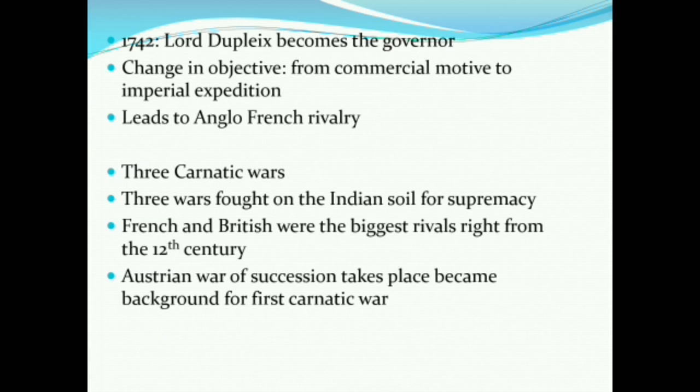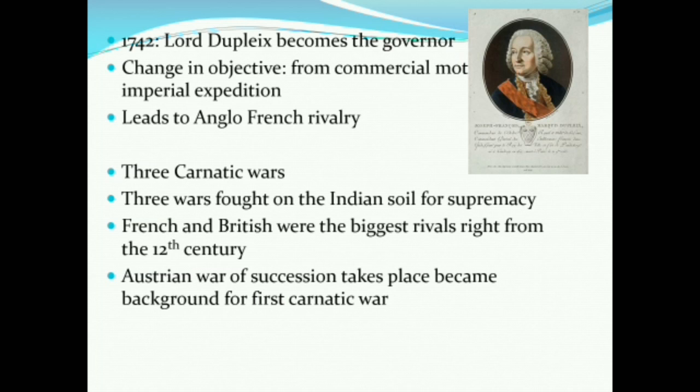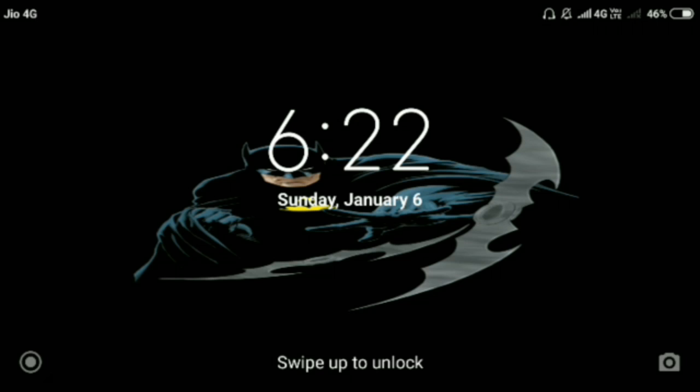Austria is a country where the Queen has to succeed, but the French, the Spanish and the Portuguese are against the Queen, because according to the Salic law, a woman cannot become an heir. But the Queen is supported by the English. So here again they become rivals. The Austrian War of Succession is the background for the first Carnatic War. Did you get this?